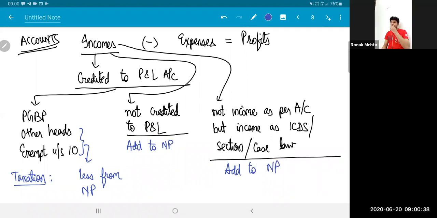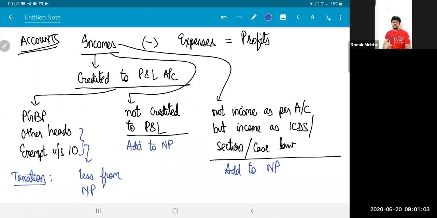For example, a fixed asset for scientific research is given 100% deduction under section 35 of Income Tax Act. But that fixed asset is still treated as a balance sheet item only. Now, when that fixed asset is sold, the sale proceeds are directly taxable. In the profit and loss account, you will only include the surplus, not the sale proceeds.